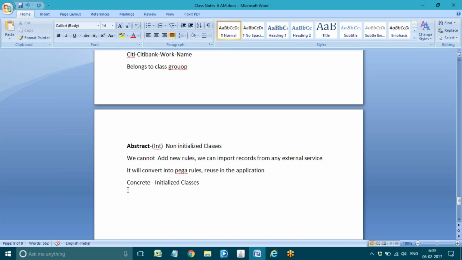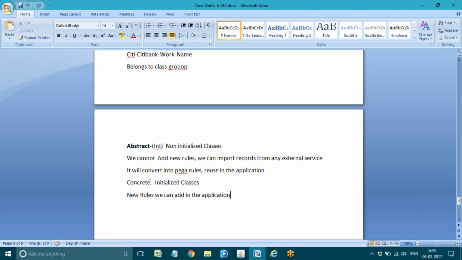So under the concrete type, any new things if we want to add, we can add directly in the concrete type. Okay, new rules if we want to add in the application, we can add under the concrete classes.